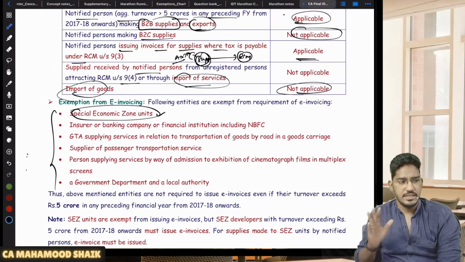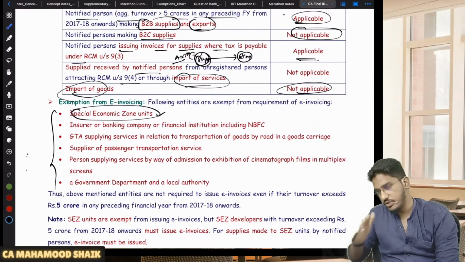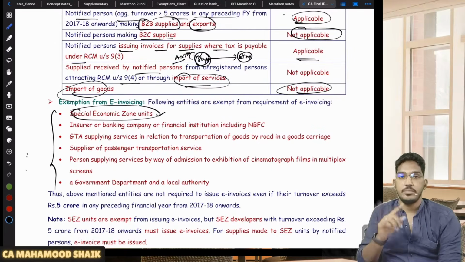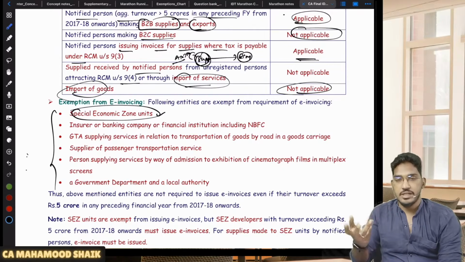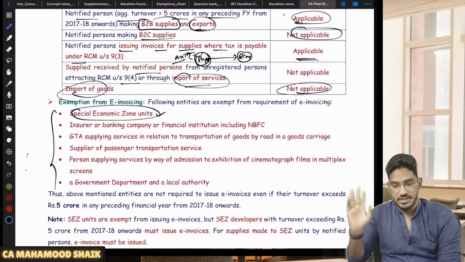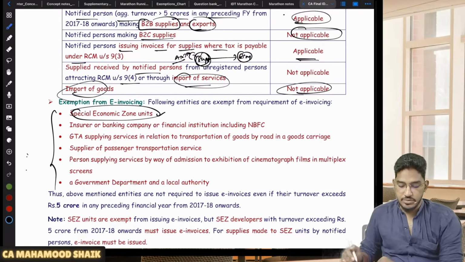Only SEZ units. Exemption has been given only for SEZ units, not for SEZ developers. In case an SEZ developer is making a supply and their aggregate turnover has exceeded 5 crore rupees, will they issue an invoice? Yes. Exemption is there only for SEZ units.